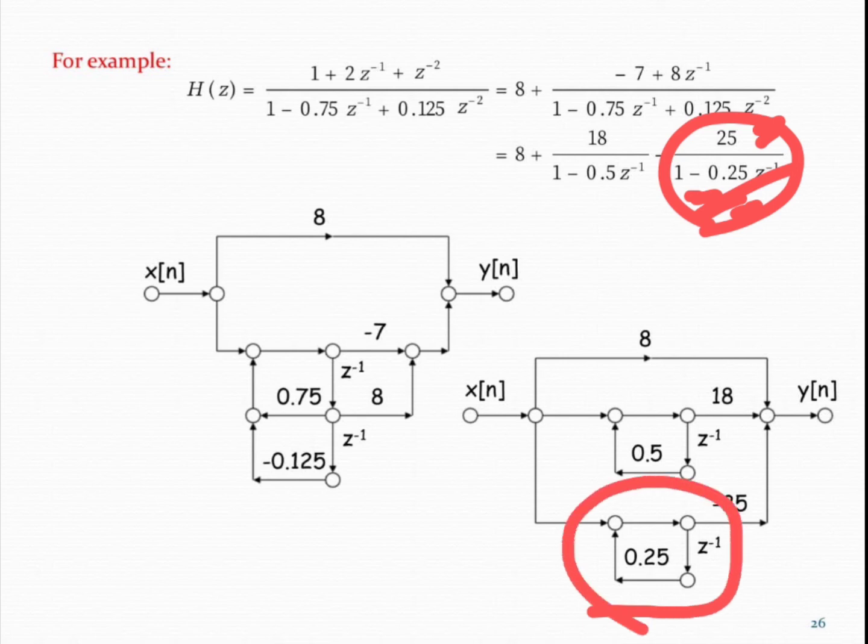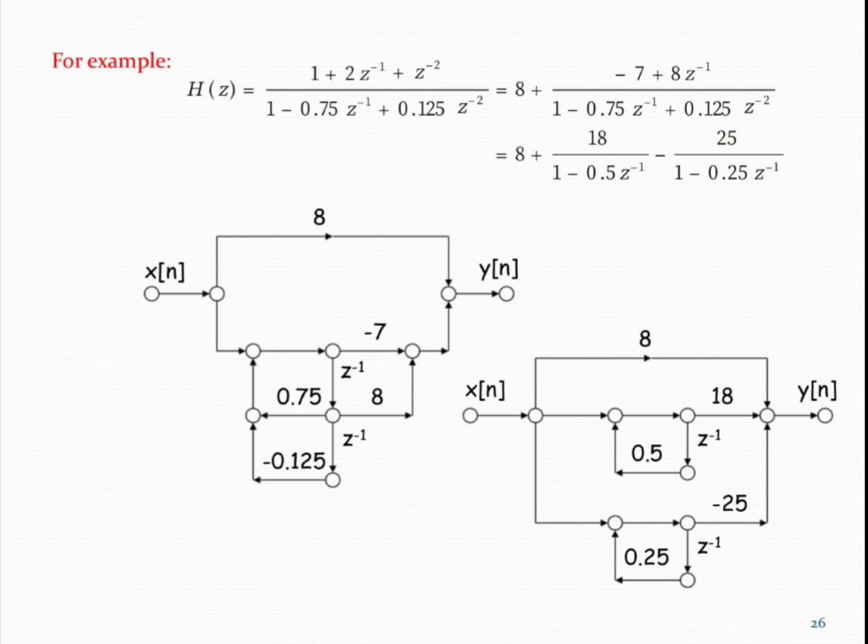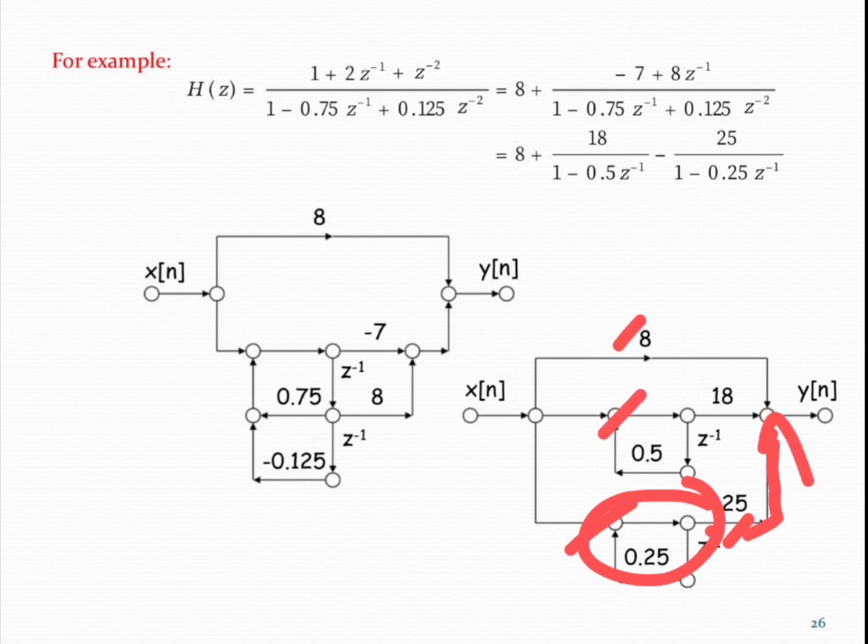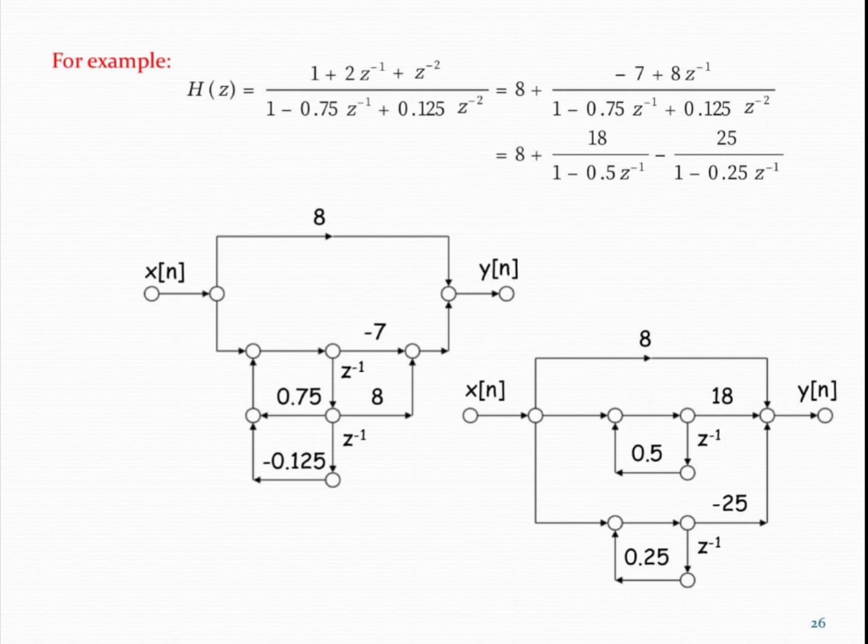As you can see the direction, we implemented z inverse of 0.25 like this, and at the top, 25 is the constant value with a negative sign. That means we use a multiplier to multiply this with the pole equation. Again the output of this is connected to the adder, and all three individual equations are added here, and the output will be y of n.